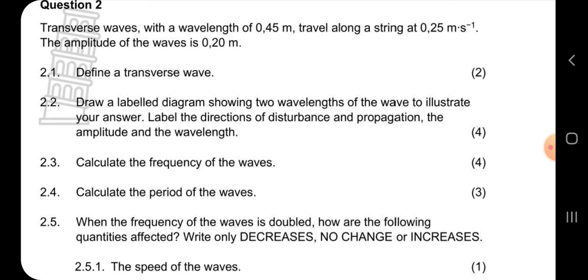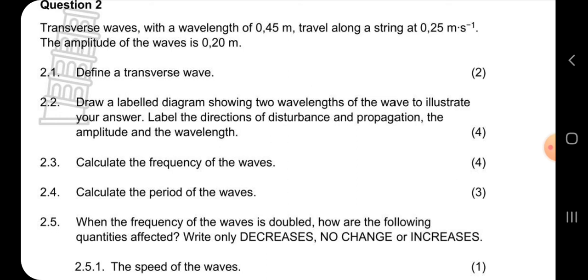So let's calculate frequency. Remember that we have a wavelength of 0.4, and they travel along a string at 0.5 meters per second. So we're going to use that wavelength, and the speed of travel along a string.